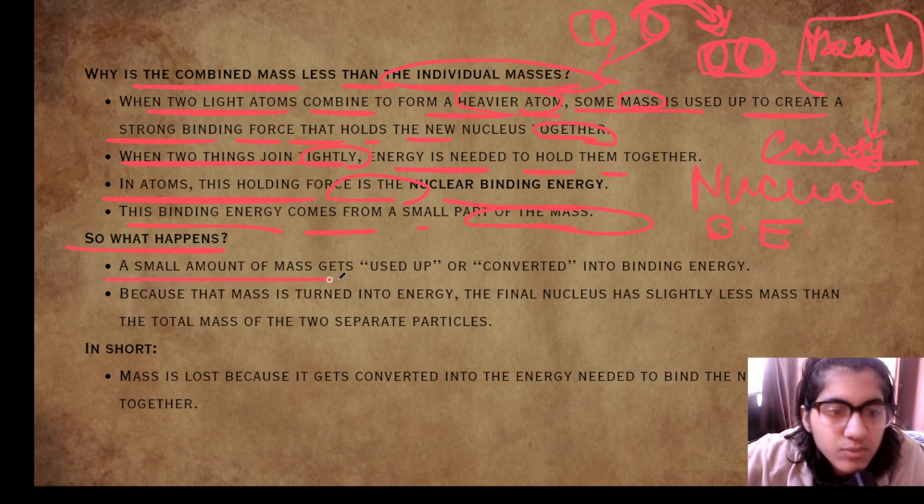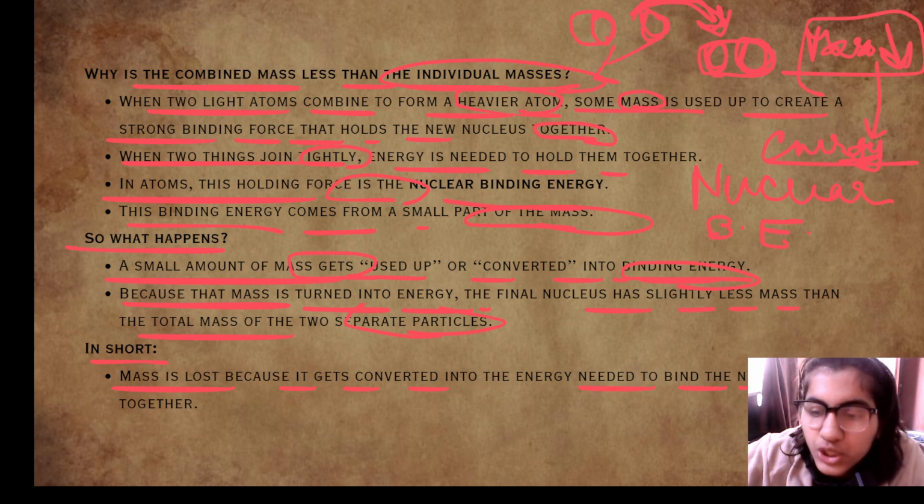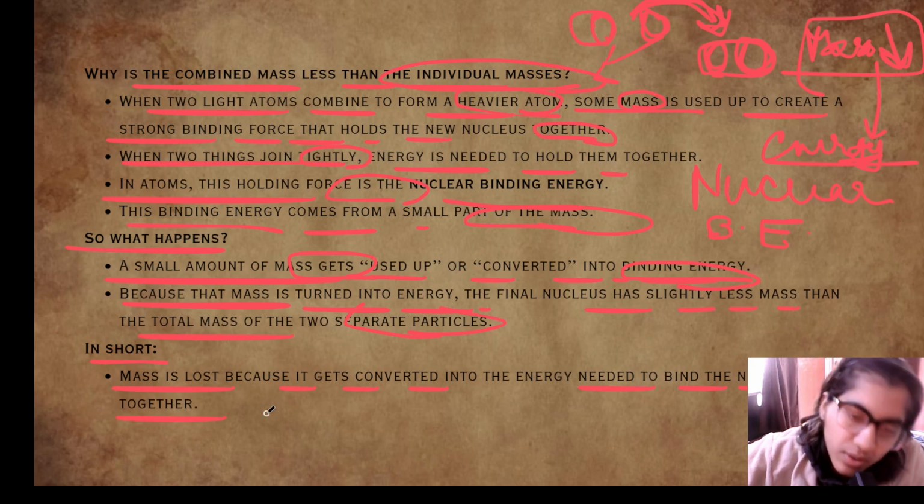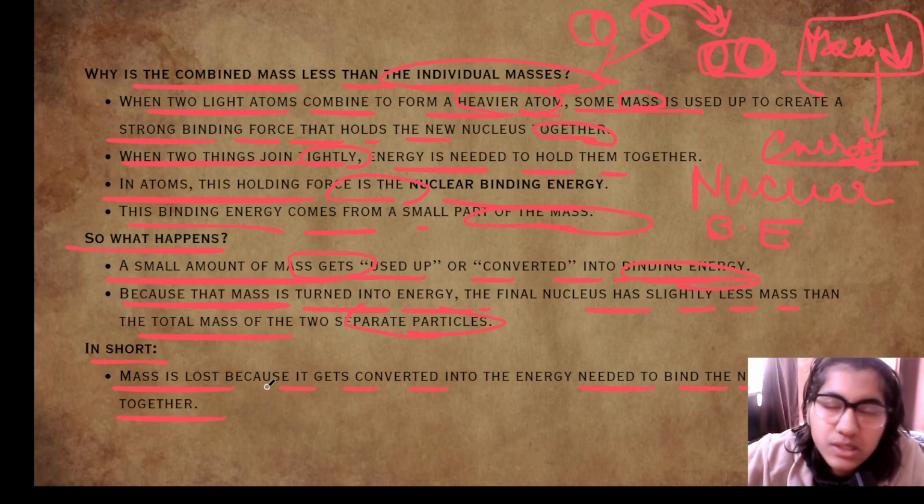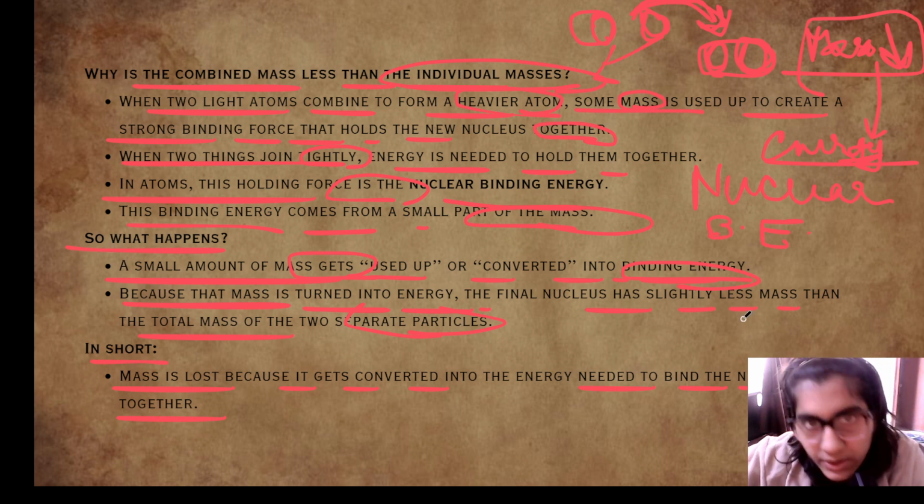So what happens? A small amount of mass gets used up or converted into the binding energy. Because that mass is turned into energy, the final nucleus has slightly less mass than the total mass of the two separate particles. That's what I have taught you here. In short, mass is lost because it gets converted into energy needed to bind the nucleus together. So some mass is lost when we are making the heavy atom, because that small mass is converted into the binding energy for the new nucleus.